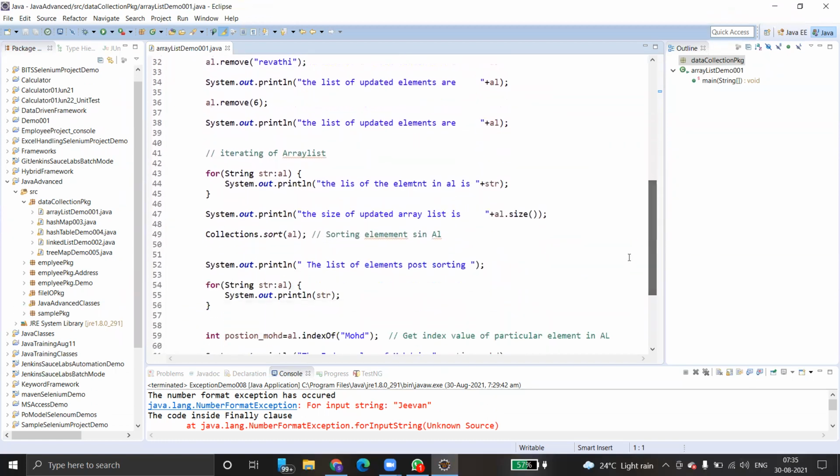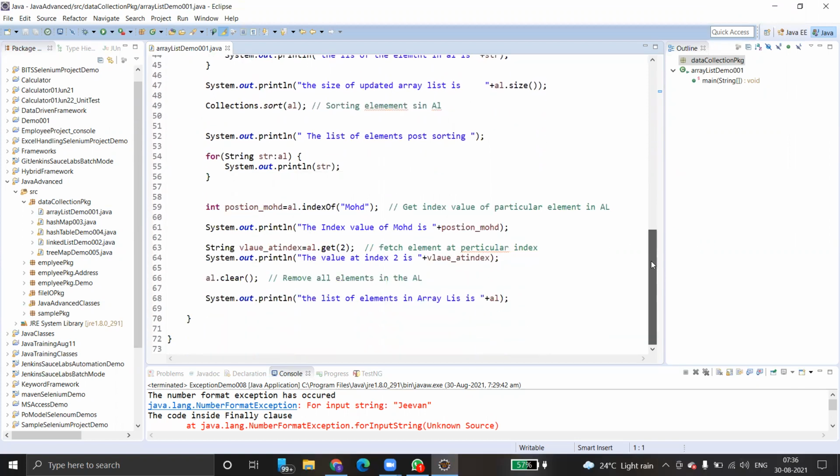Okay. And this is how we are going to iterate the ArrayList. We simply use a for loop. Inside the for loop, we are just getting all the details, System.out.println and string. Okay. And then if you want to remove any element, you can definitely do that. If you want to find the index of an element inside the ArrayList, we use indexOf. Okay, if you want to fetch an element at a particular index, you can do that by using the get method.